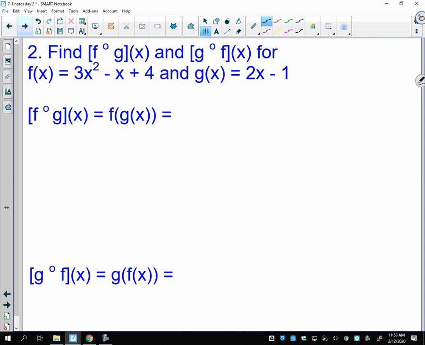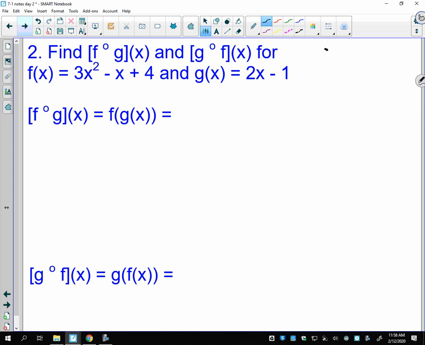What we are going to do is we're going to look at equations. And so it says find f of g of x and g of f of x for the following functions. And so if f of x equals 3x squared minus x plus 4 and g of x equals 2x minus 1, find f of g. So I went ahead and wrote this for you. And this is what I recommend that you do every time because it kind of tells you the order. F of g.